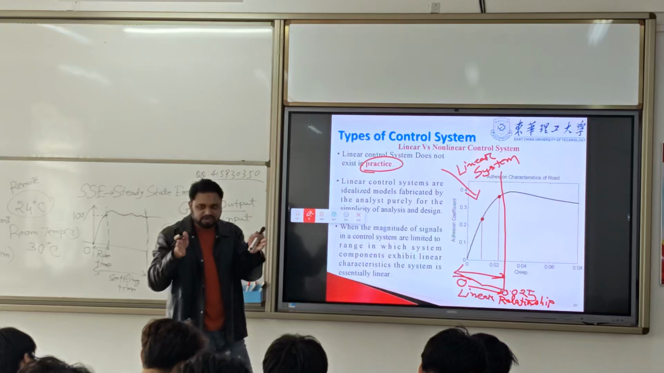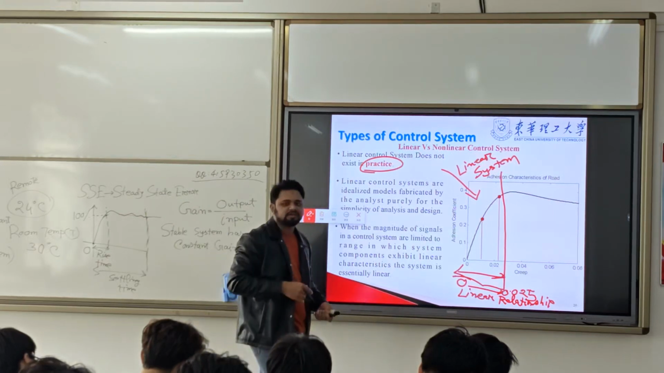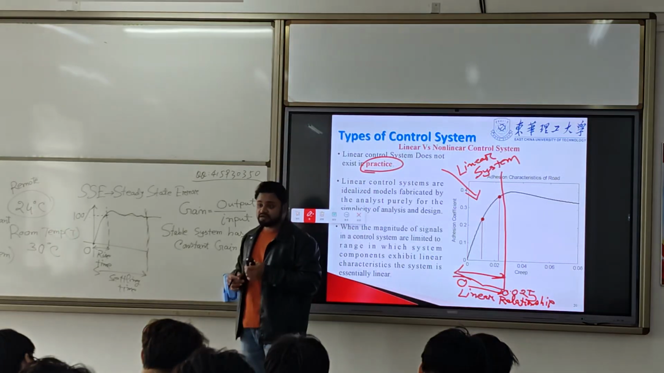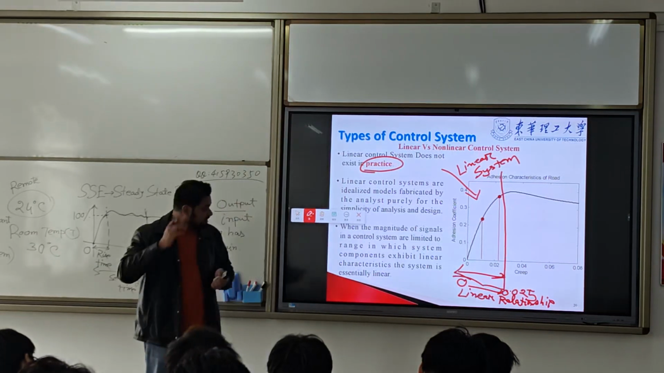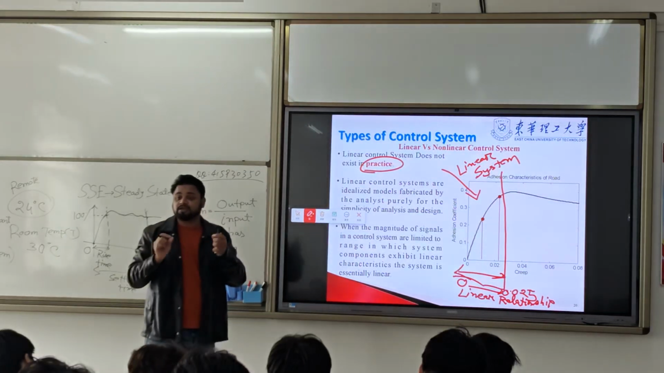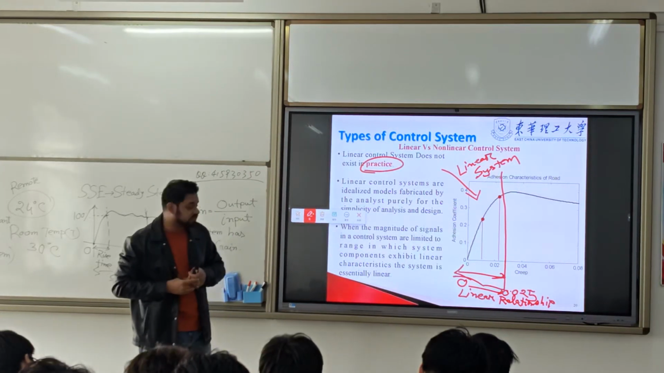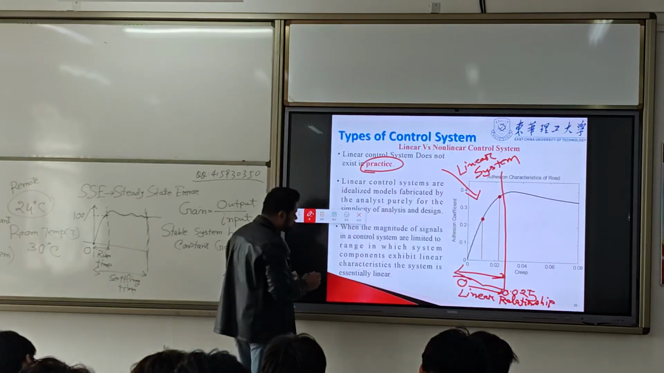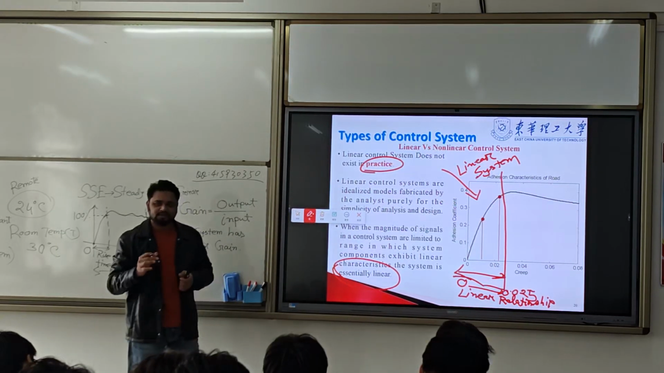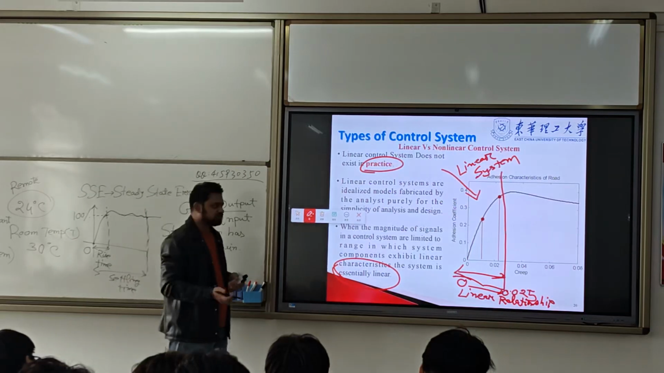We fix the range and then we measure the linear relationship, and if it is linear, then we call it a linear system. That's how we measure the input-output linear relationship of a system. If it shows the linear relationship, then we call it a linear system.